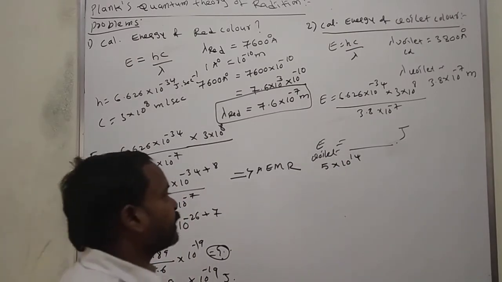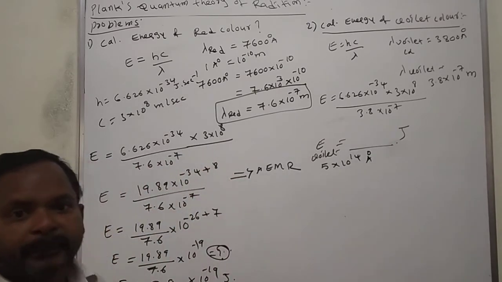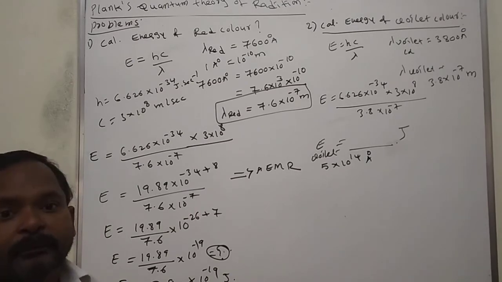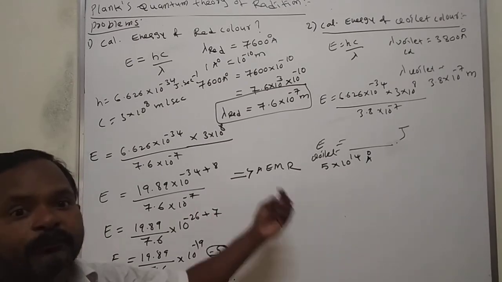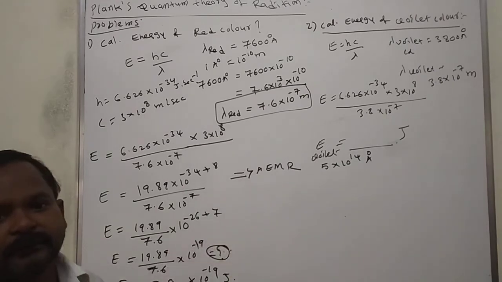Calculate the molar energy, the energy of 1 mole of photons.